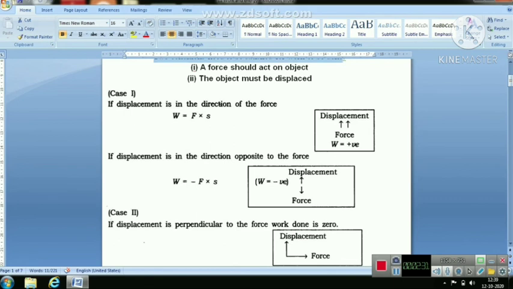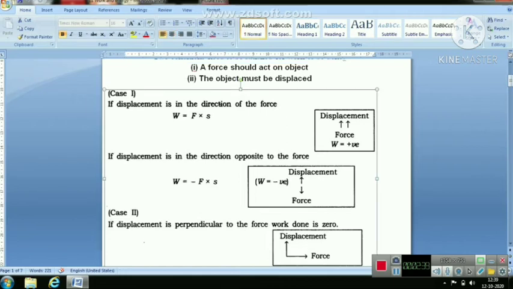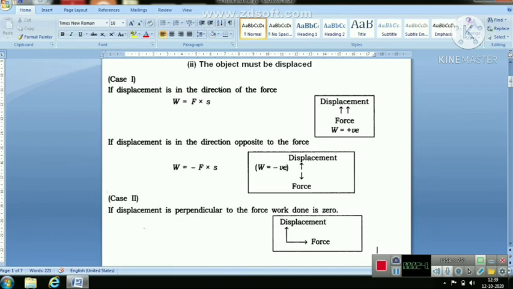Now, here are three cases. How is this work done? The work done may be positive, it may be negative, or it may be zero. In the first case, if displacement is in the direction of the force, then that work done is called positive.